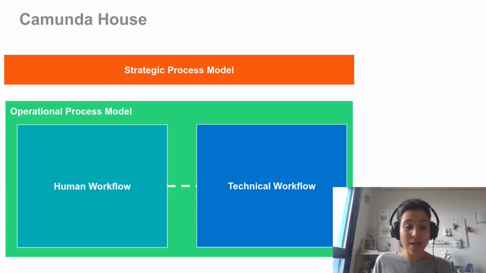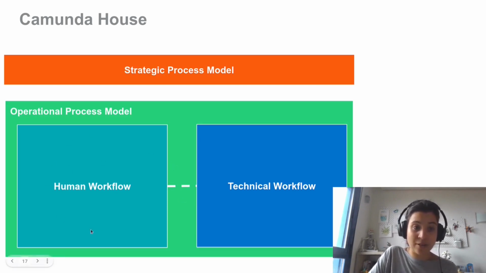And you can see here again the first part where we modeled the strategic process model, the one pool with the lanes, where we have the quick overview. And it doesn't need to map one-to-one to the operational process model. That is important to understand because the operational process model will have more details. And that's what we just did. We modeled the human workflow on an operational level, and now what we also want to look at is actually the technical workflow.